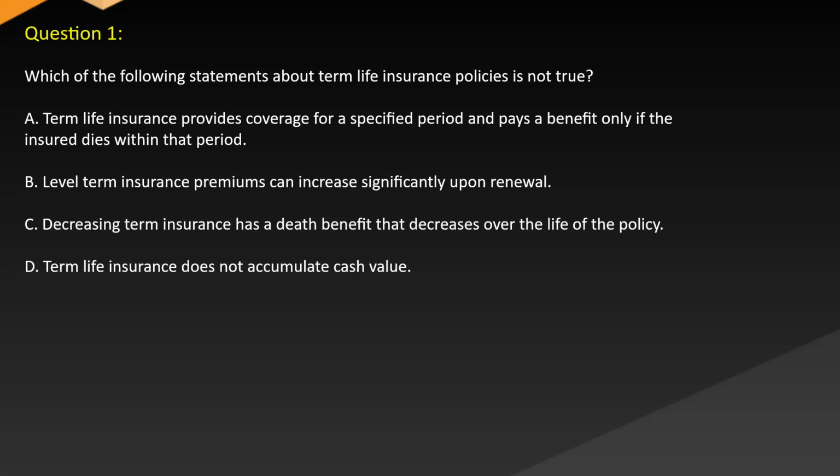Question 1. Which of the following statements about term life insurance policies is not true? A. Term life insurance provides coverage for a specified period and pays a benefit only if the insured dies within that period. B. Level term insurance premiums can increase significantly upon renewal. C. Decreasing term insurance has a death benefit that decreases over the life of the policy. D. Term life insurance does not accumulate cash value.